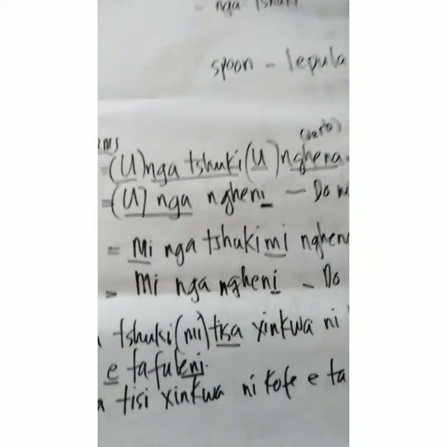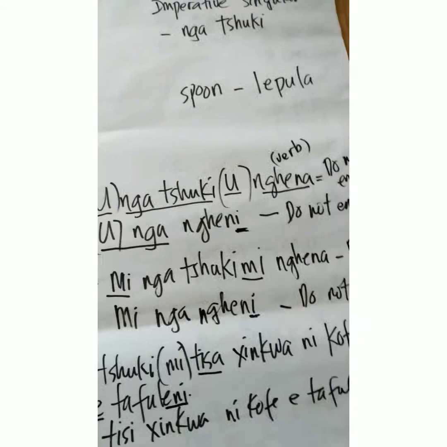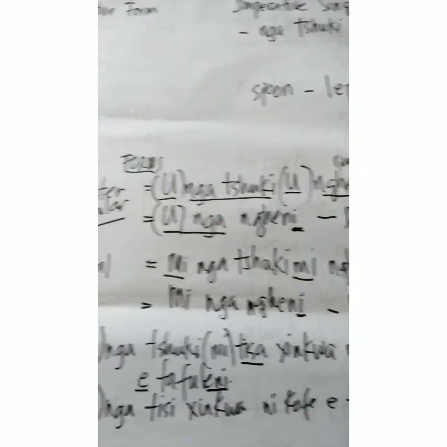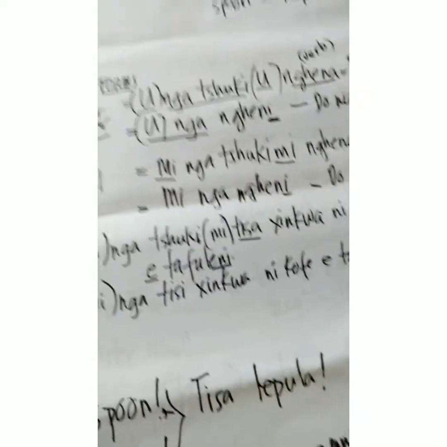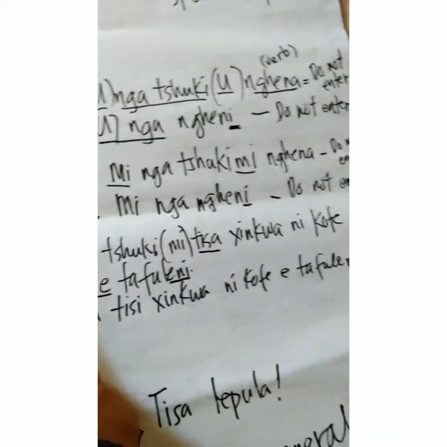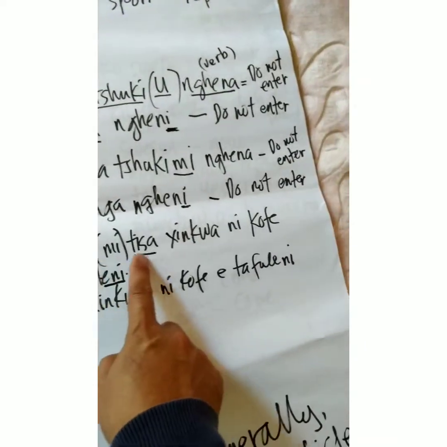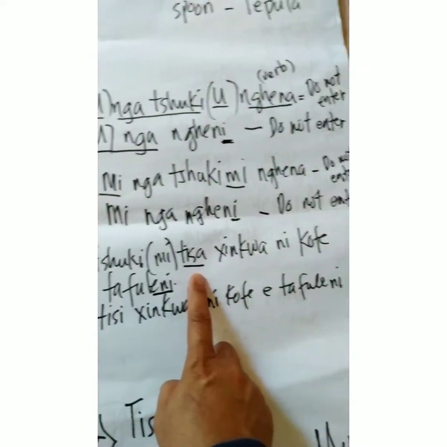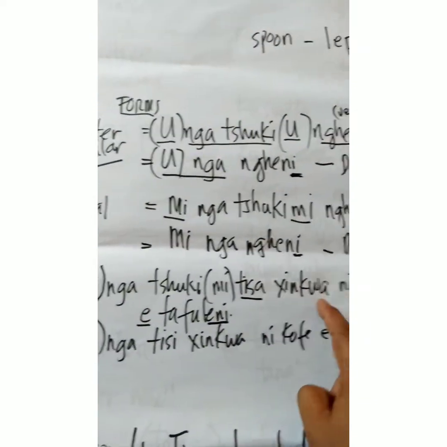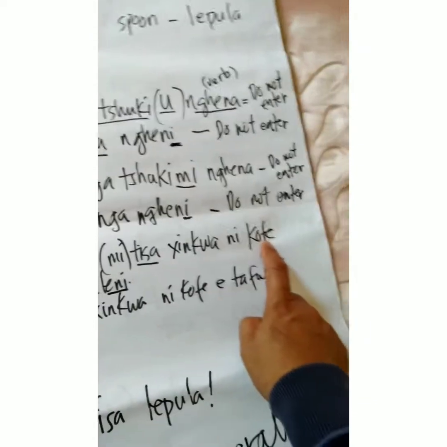So it's very simple to make the negative form or imperatives using this one. So now we go to another long form of the plural. Mingatsuki mi tisa. Tisa is to bring, no? So do not bring the bread and coffee.